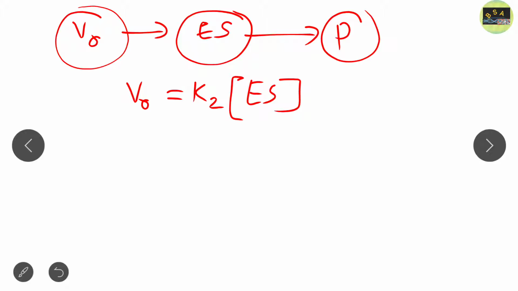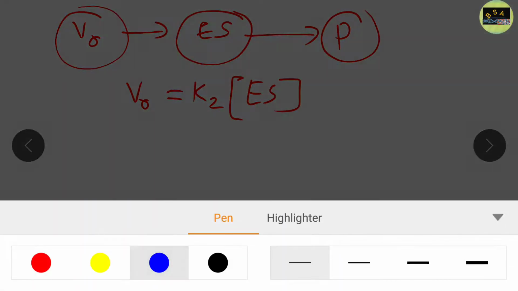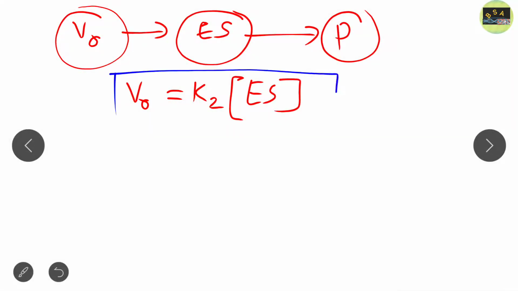Clear? So please write all these equations along with me, so that at the end you can understand everything. So V naught equals K2 ES. Now, we can't measure ES easily. It is very difficult to measure ES experimentally, so we have to find an alternative expression for this term ES.